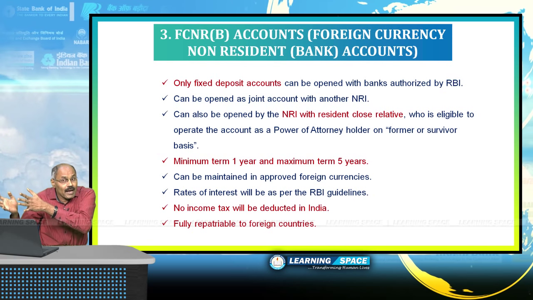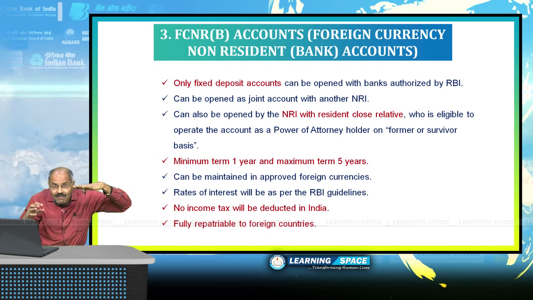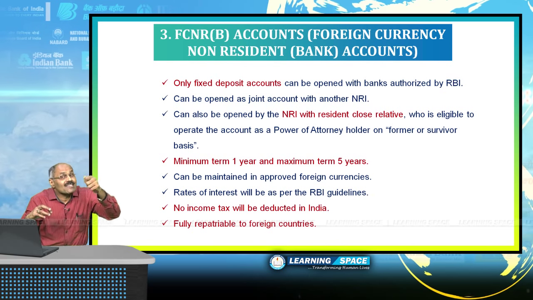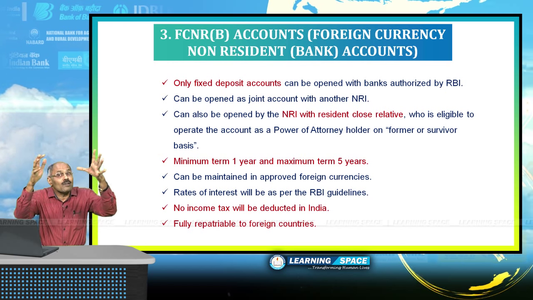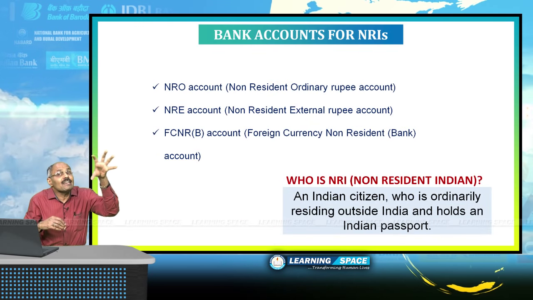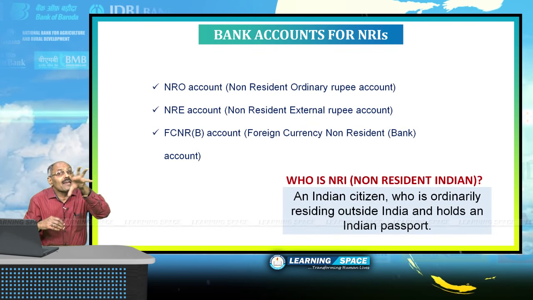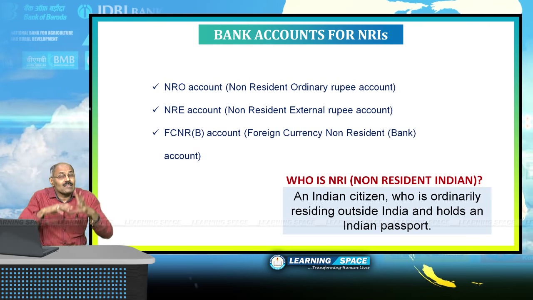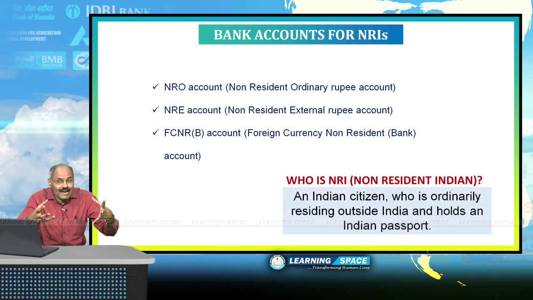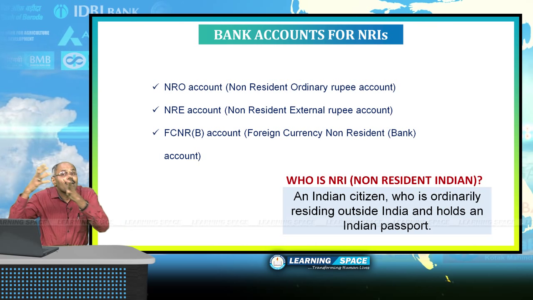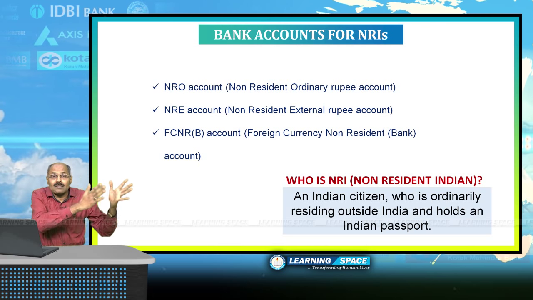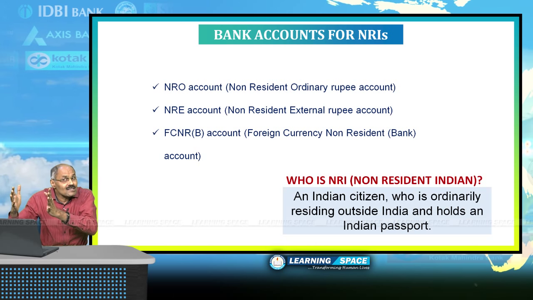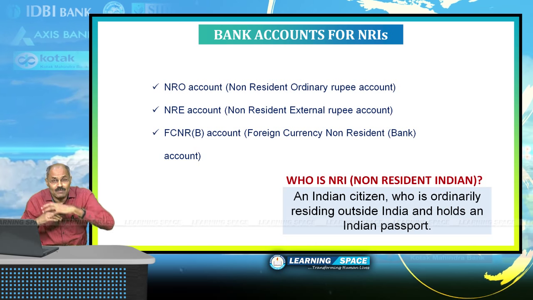Based upon LIBOR, these interest rates will vary. You will come to know what exactly LIBOR is in a few seconds. Right? So we have discussed so far these three types of accounts: NRO, NRE and FCNR accounts. These are the accounts normally authorized for non-resident Indians, and I have given in the PPTs the various salient features of these three types of accounts.